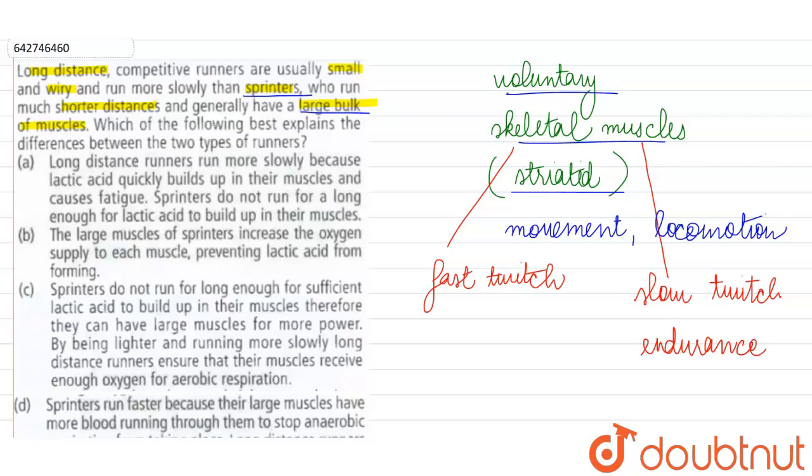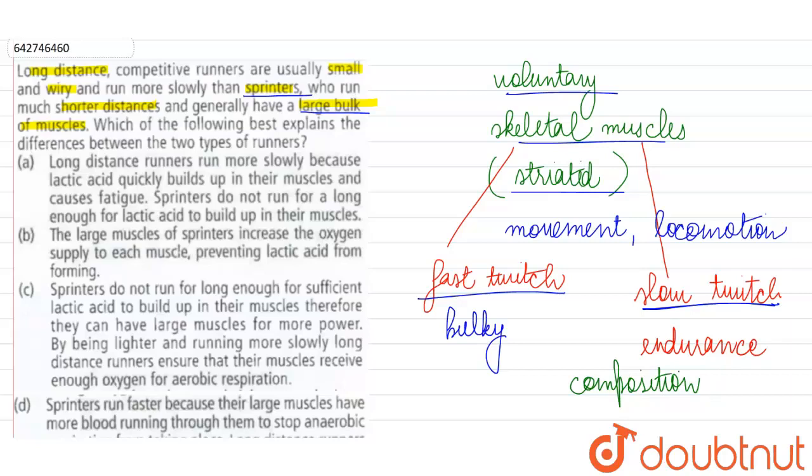So this is what we are going to see, that is the difference between the long distance runners and the sprinters. The sprinters, since they need to use their muscles for a short period of time, have more fast twitch muscle fibers which make their body more bulky. Whereas the long distance runners are thinner, they are not that muscular because they have mostly the slow twitch muscle fibers. So the kind of activity that a person is involved in determines the composition of their skeletal muscle in their entire body, and that is the difference that we are seeing here.